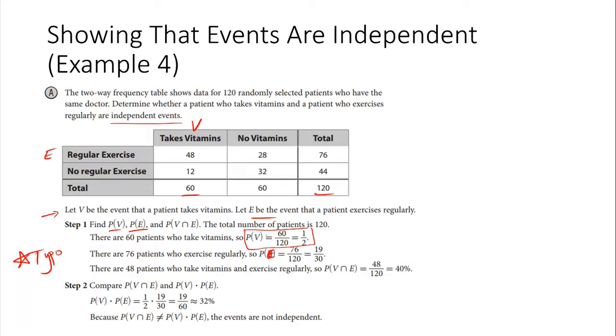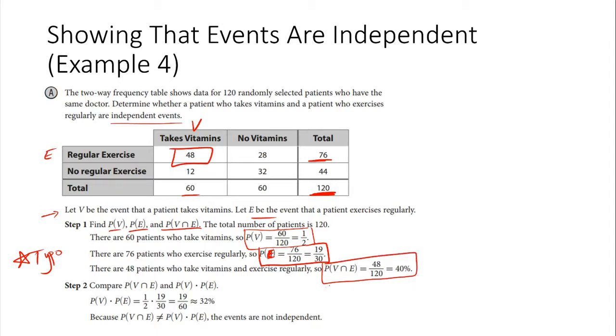All right. Super excited about that. All right, so we had 76 people get regular exercise out of, again, our whole sample space. So the probability of getting regular exercise is really just 19 out of 30. We had 76 out of 120. We can reduce. Then we have to find the intersection, the probability of taking vitamins and regular exercise. And hopefully you realize the intersection is just right there. It's just 48 out of 120, which is 40%.